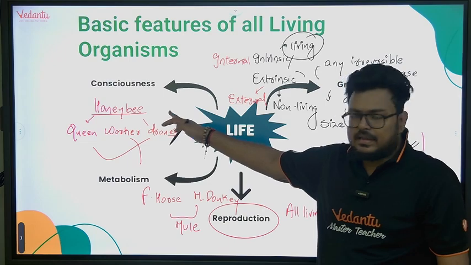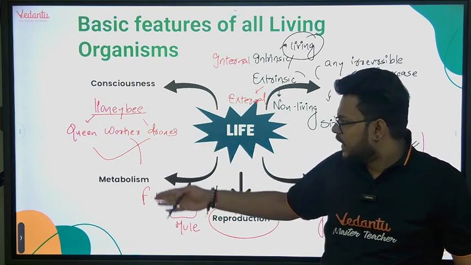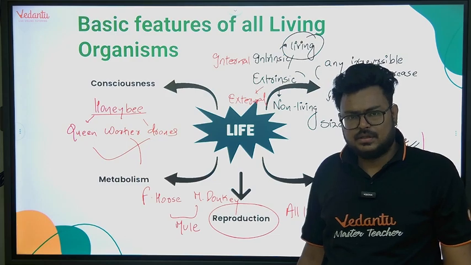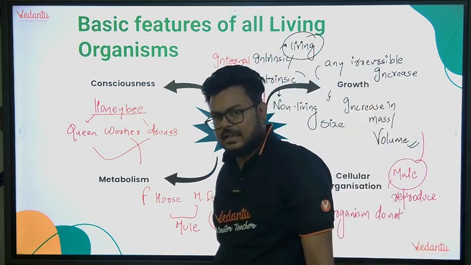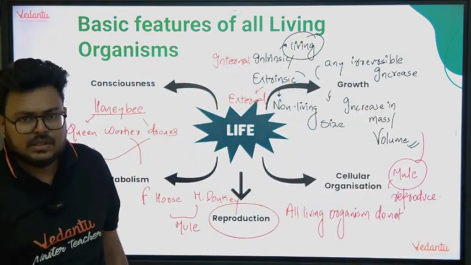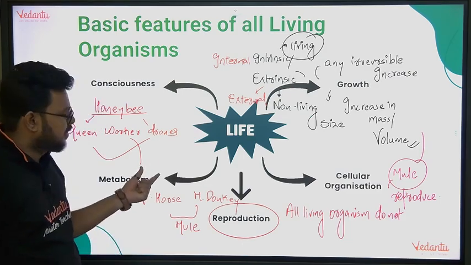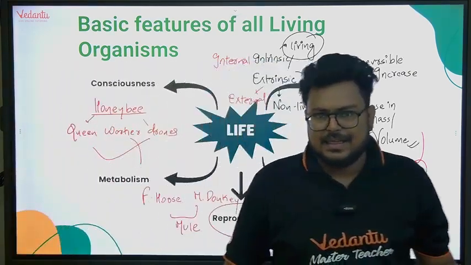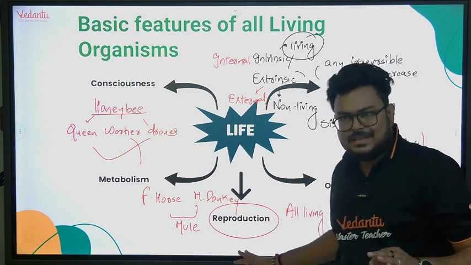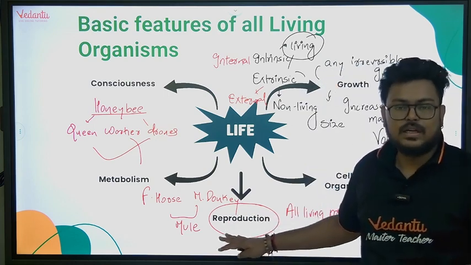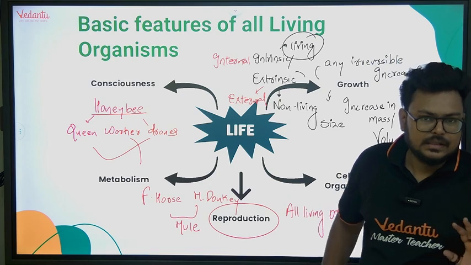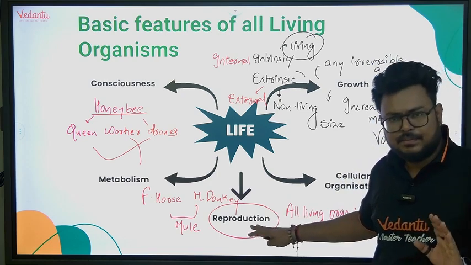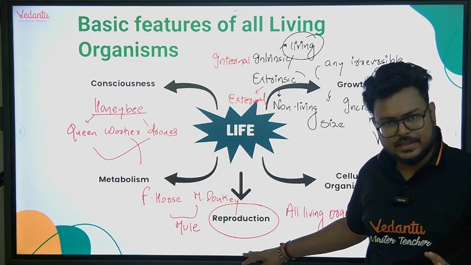So drones, first of all, they are forming how? Parthenogenetically. And workers, female workers, they do not participate in reproduction. They are a result of reproduction, fine, but do not participate in reproduction. So that example also you can take. Drones, so they are forming what? Parthenogenetically. So my point is very simple, that there are organisms which are not showing reproduction in their life cycle. So it cannot be considered as a defining property of living organisms.